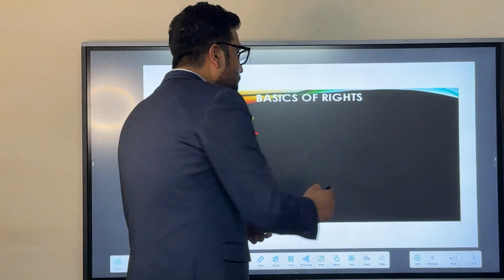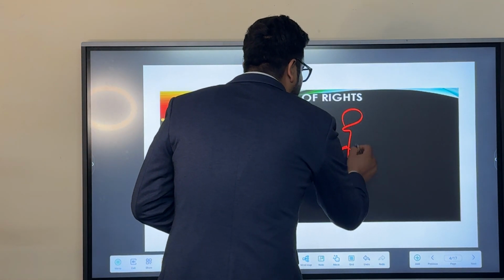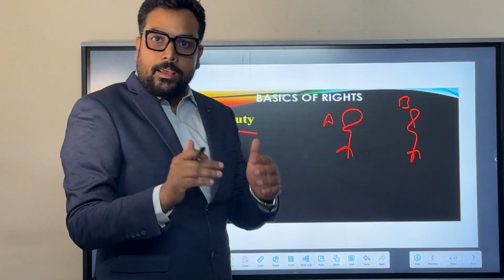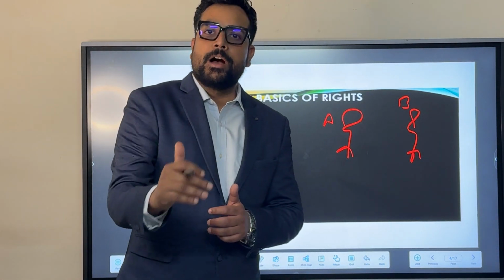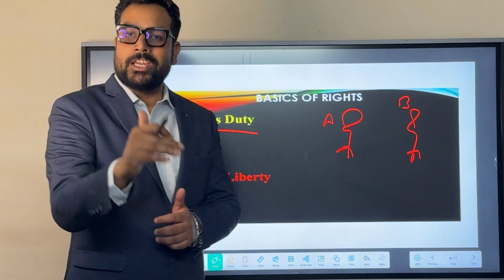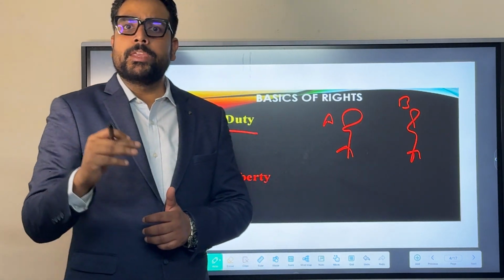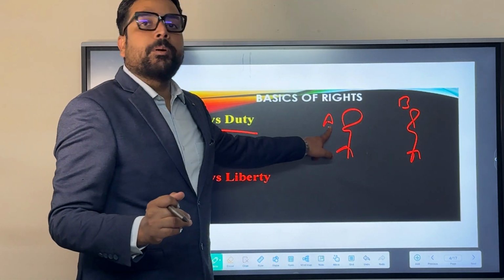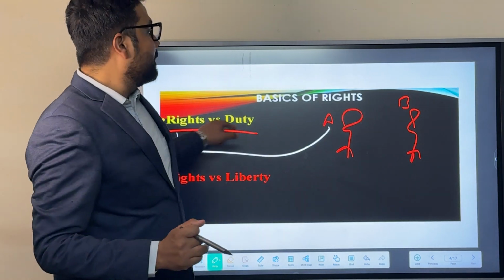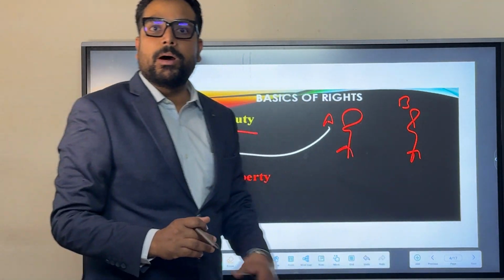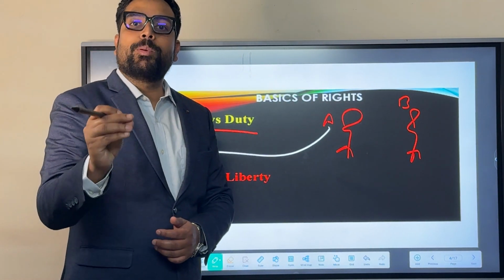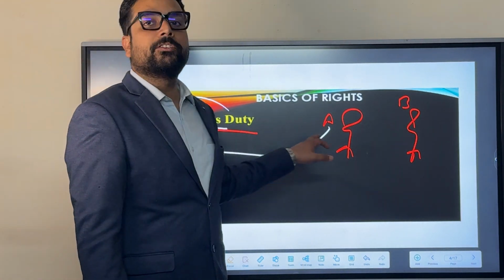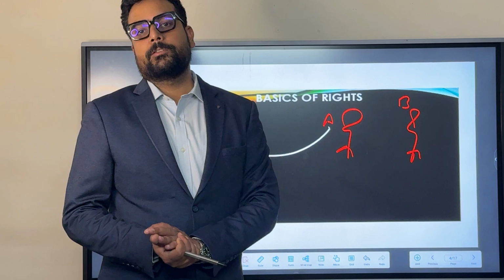Let's say, for example, there are two parties, namely A and B, and these parties could be an individual or a company or a country or a state. It depends completely upon the situation. But we can say that when the first party is enjoying its right, then the second party has to pay certain duties in order to fulfill the rights of the first party.